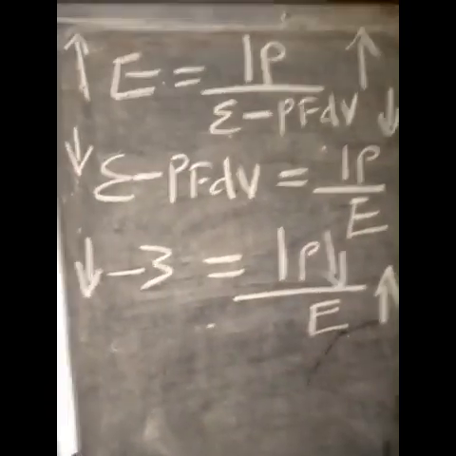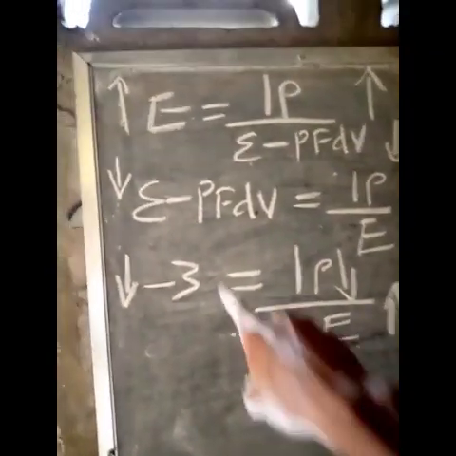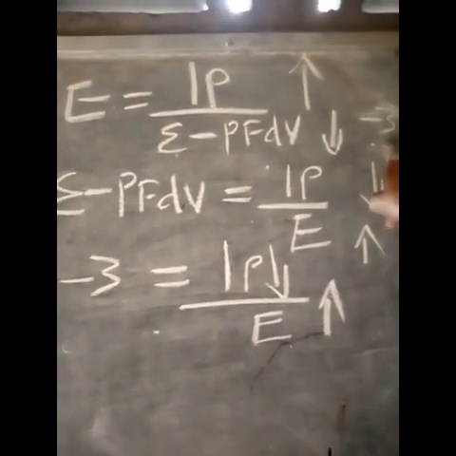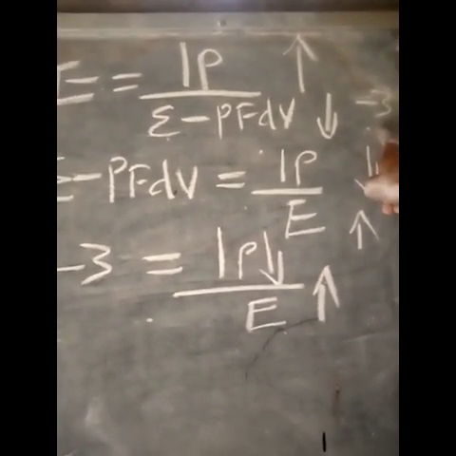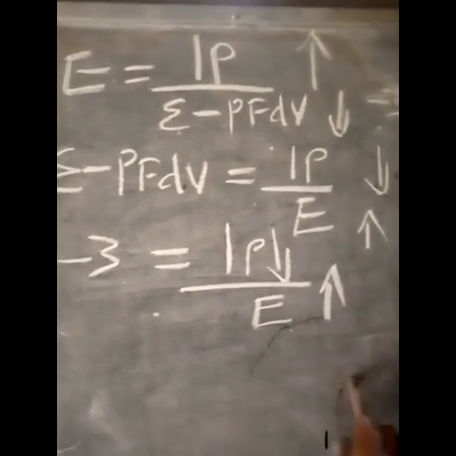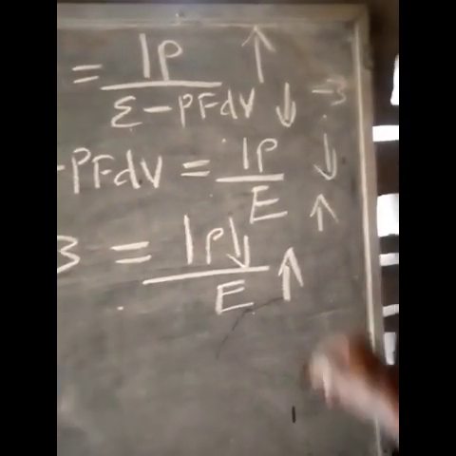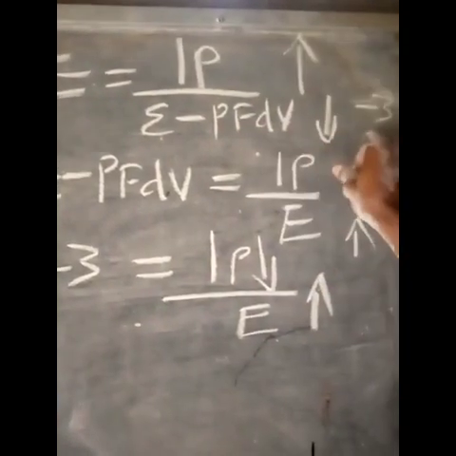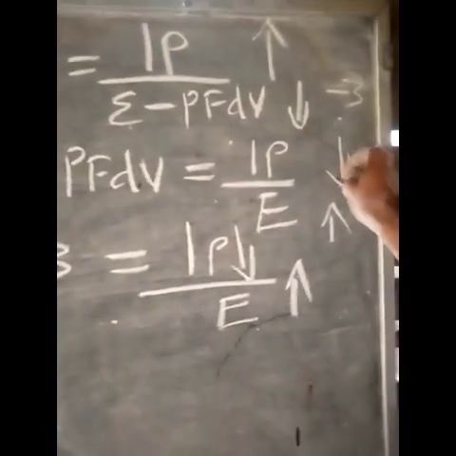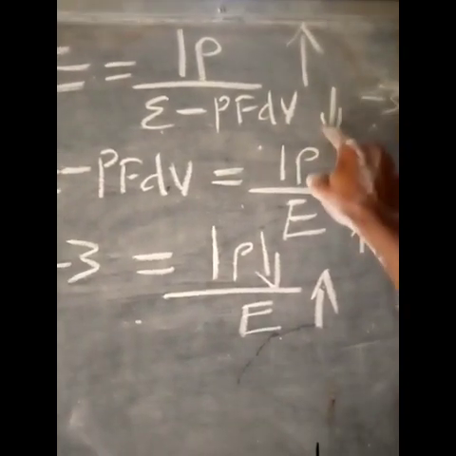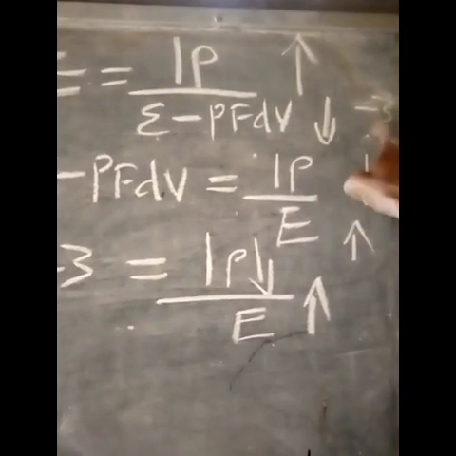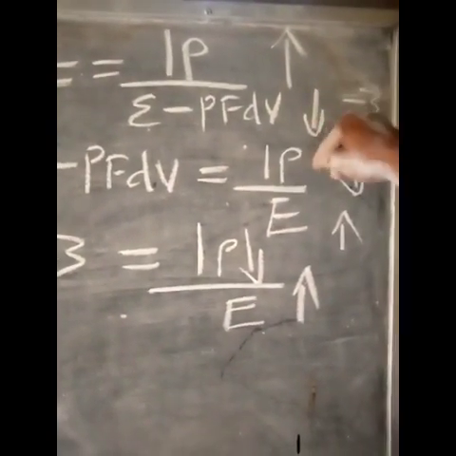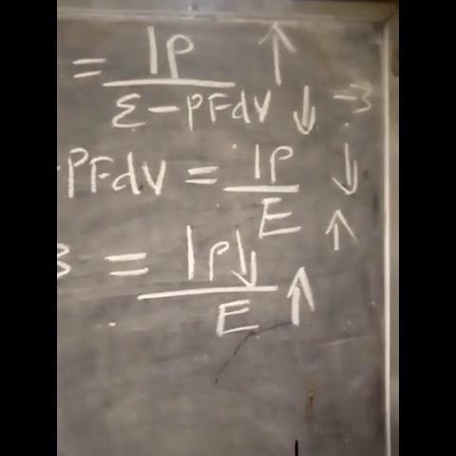So in conclusion, as you can see right now, in an increase in price, E minus PFDV's value has been reduced to -3 in a country where the value of greed was 0. We did the mathematics and we got -3. So if we put this value into this equation, what does it tell us? It tells us that the value of E minus PFDV has decreased to -3 because of no greed.